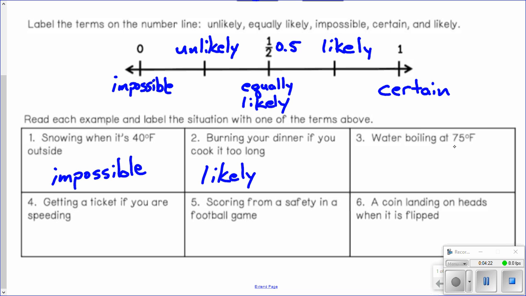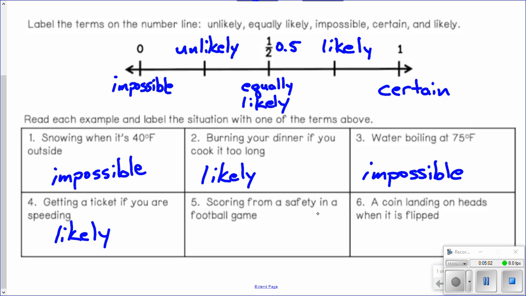Number 3, water boiling at 75 degrees Fahrenheit. Hopefully you've taken science classes and learned that water does not boil at 75 degrees. While I know what temperature water freezes at, I don't know what temperature it boils at. I want to say 120, but I'm not sure. That's why I teach math. Number 4, getting a ticket if you are speeding. Just because you're speeding doesn't mean you're going to get a ticket, but it's definitely more likely that you're going to get one if you're speeding.